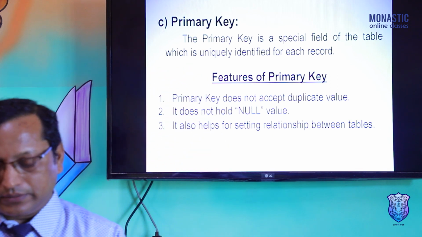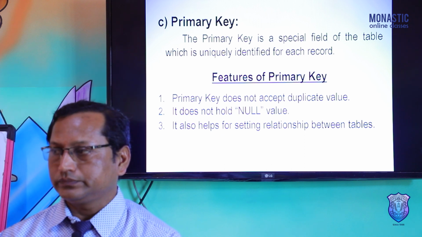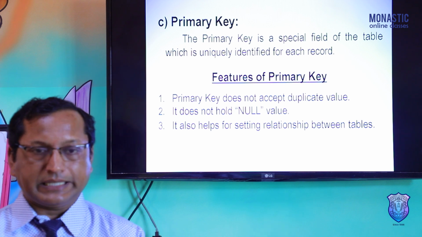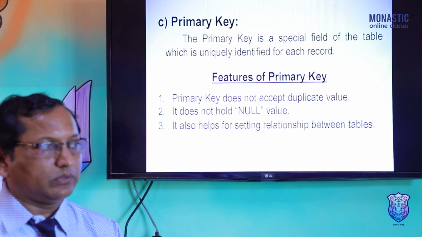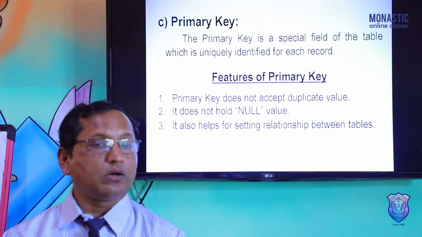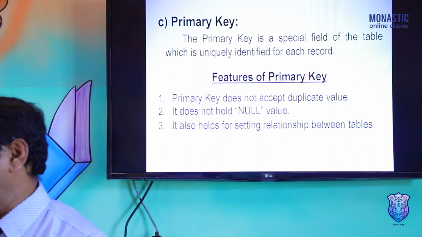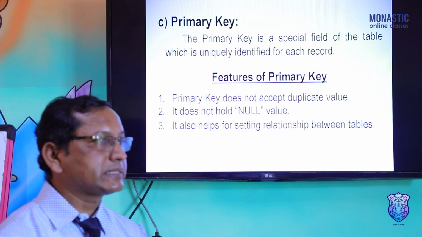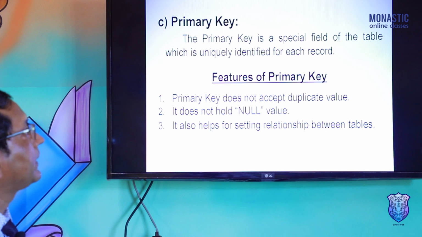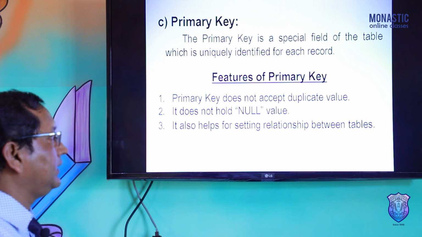The main features are: a primary key does not hold duplicate values, meaning repeated values. A primary key does not accept null values, meaning empty. An empty value will not be recorded in a primary key. So these two are the main features of the primary key.